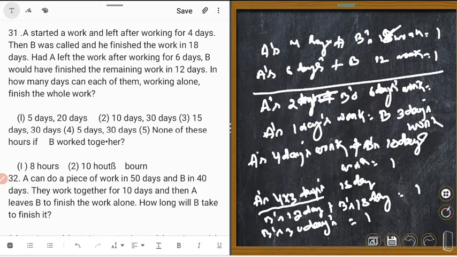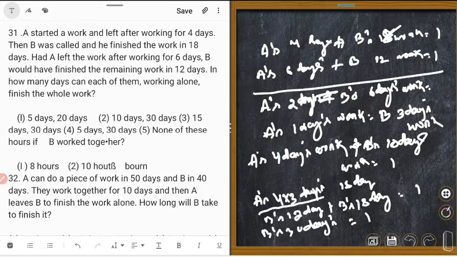The question is 31: in how many days can each of them working alone finish the whole work?